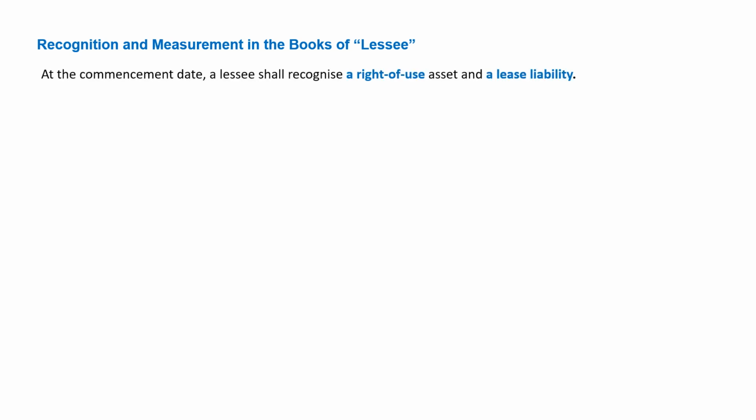So as we have understood now what is lease term and what is lease in a contract, let's understand how lease accounting has to be recognized or measured in the books of the lessee. At the commencement date, a lessee shall recognize a right of use asset and a lease liability. This is what I discussed in the first slide, saying that IND AS has made it very clear that in case of lease accounting, the lessee has to account for the asset, and that asset is named as right of use asset. How it will be valued, we'll see in upcoming slides. But let's understand first what is a lease liability and how it is measured.